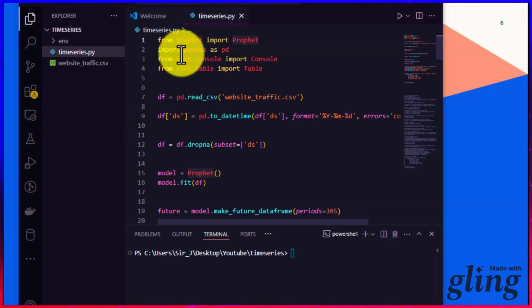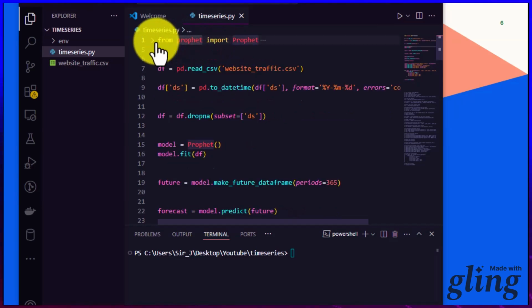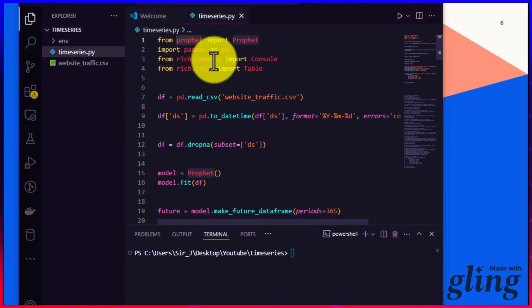So the model then uses this component to make predictions about future trends, and we will see that in a jiffy. All right. As you can see from Prophet, we are importing and then using a console because we want to add color to our tables and rows. We're also importing table from rich table.